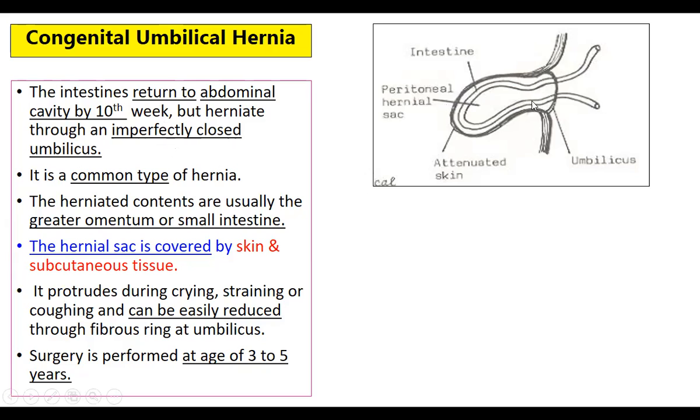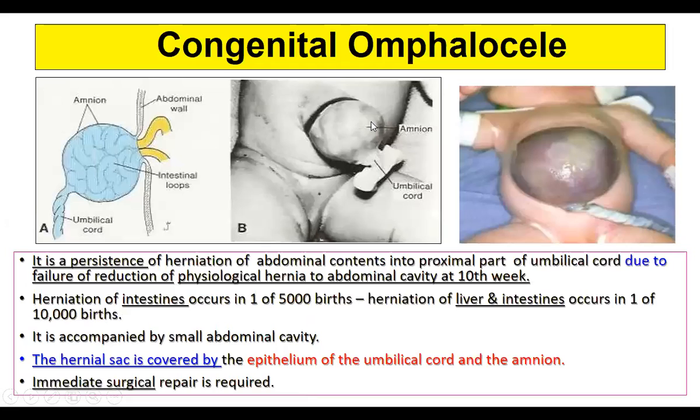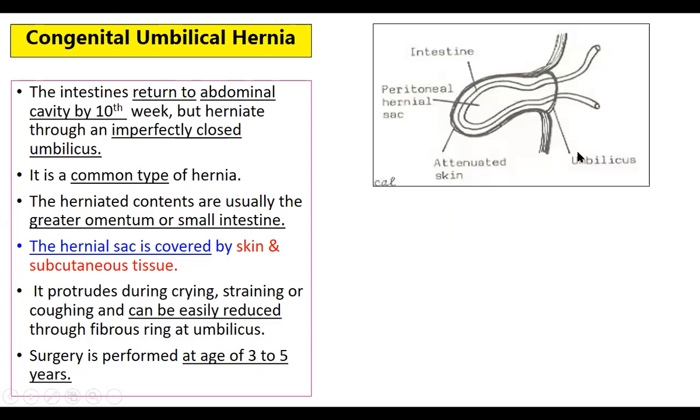If the umbilicus doesn't close, it leads to protrusion of some of the abdominal contents coming out. This is called a congenital umbilical hernia. It is a common type of hernia. The herniated contents are usually the greater omentum or the small intestine. In omphalocele, most of the intestine has come out, but here only a part of it, especially the small intestine or sometimes the greater omentum, will herniate through this umbilical opening. This is called the congenital umbilical hernia.